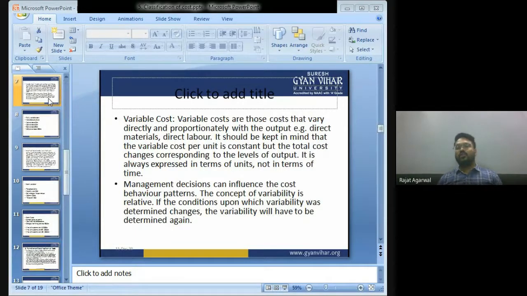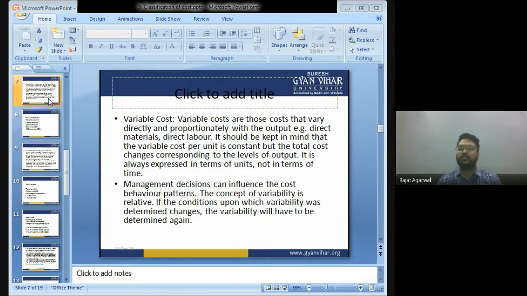Variable costs. बच्चों, variable costs are those costs that change; they vary directly and proportionately with the output. Example, direct materials, direct labor. It should be kept in mind that variable cost per unit is constant, but the total cost changes corresponding to the levels of output. It is always expressed in terms of units, not in terms of time.